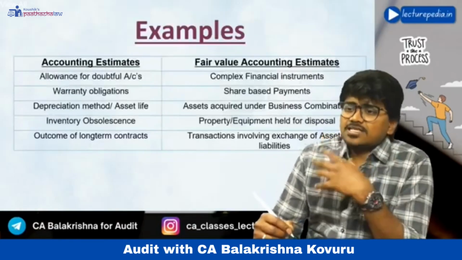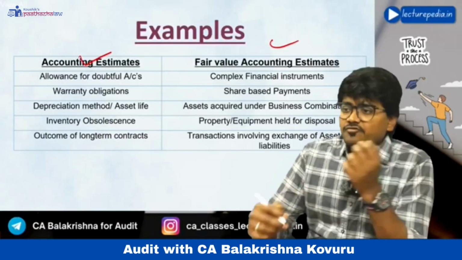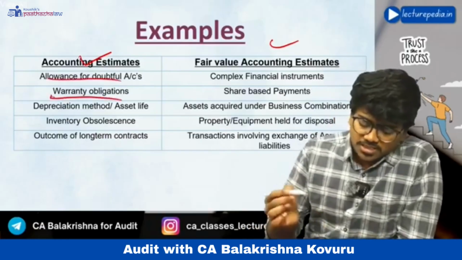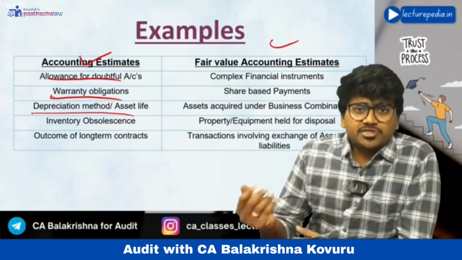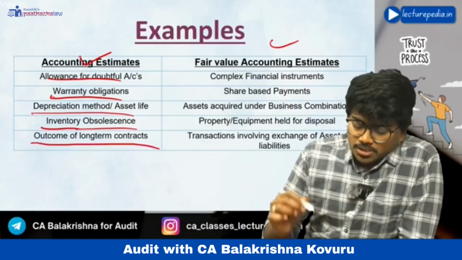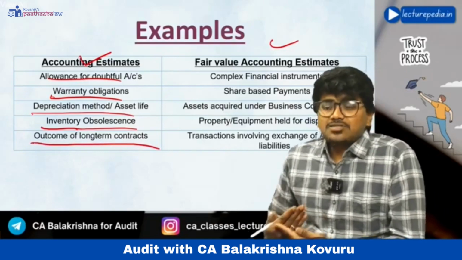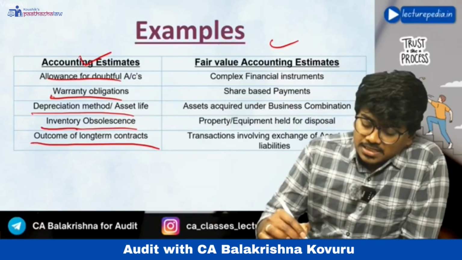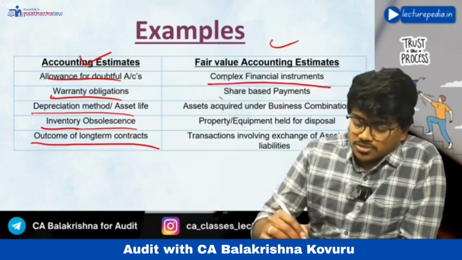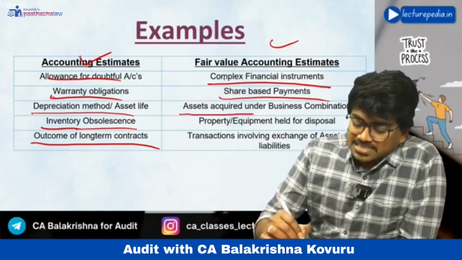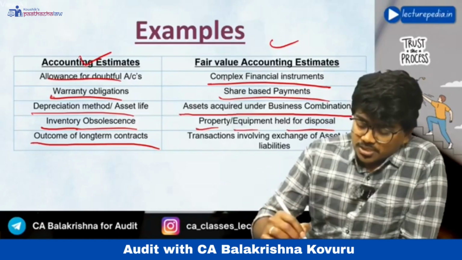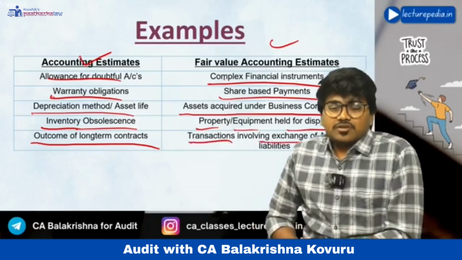Here are certain examples for accounting estimates and fair value accounting estimates. For accounting estimates: allowance for doubtful debts, warranty obligation, depreciation method or asset life, inventory obsolescence, and outcome of long-term contracts. All these are accounting estimates. Next, fair value accounting estimates: complex financial instruments, share-based payments, assets acquired under business combination, property and equipment held for disposal, and transactions involving exchange of assets or liabilities.